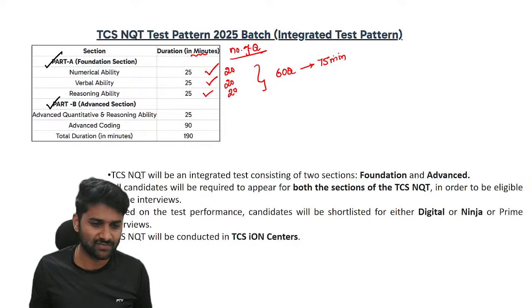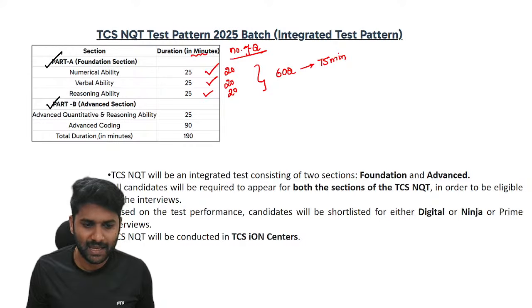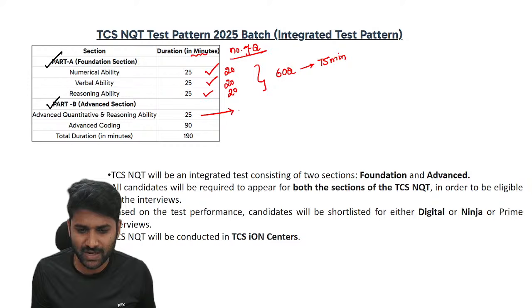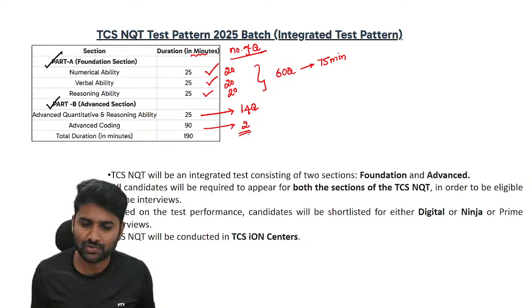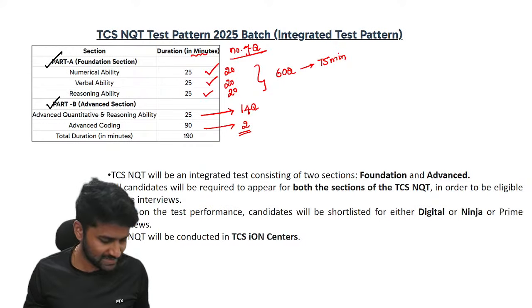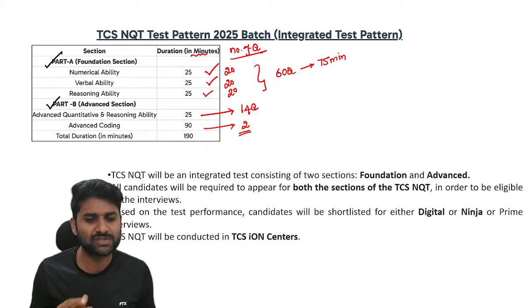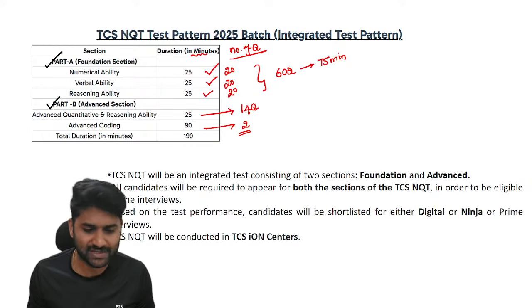So this is all about section 1, the foundation section. In the advanced section, for advanced quantitative and reasoning ability, they have given 25 minutes, and advanced coding is 90 minutes, so the total test duration is 190 minutes. For advanced quantitative and reasoning ability, you can expect 14 questions. For advanced coding, they have given 90 minutes, and you have to solve two codes. So this is the exact pattern for tomorrow's examination. Try to maintain at least a 70 to 75% score in every section, and definitely you will get a very good opportunity in TCS.